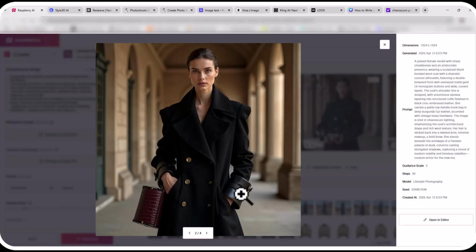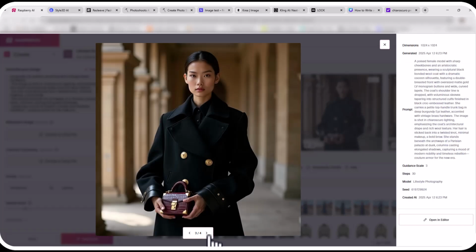I like the fact that they have the leather on the sleeves, the big collar, and the drop shoulders. And it looks like a very good wool type of jacket. You're not mistaking it for any type of different fabric. So there is a slight monogram on this button, and the bag is quite small, but all of the other details are spot on with the prompt.